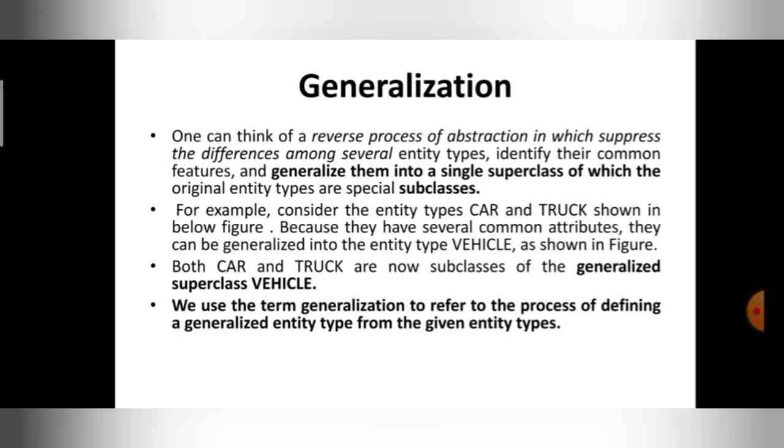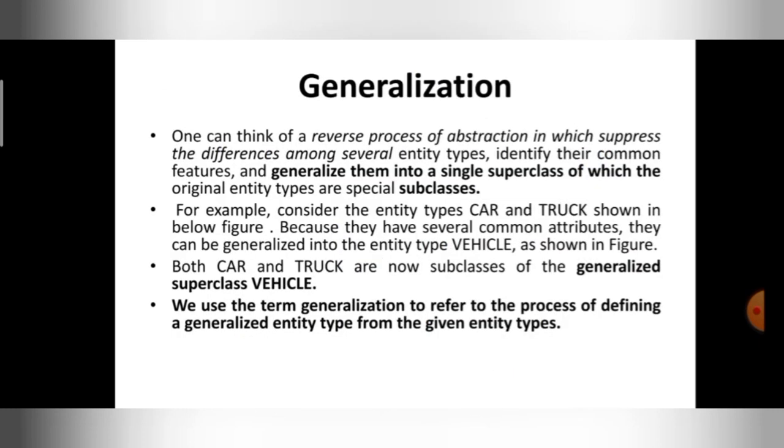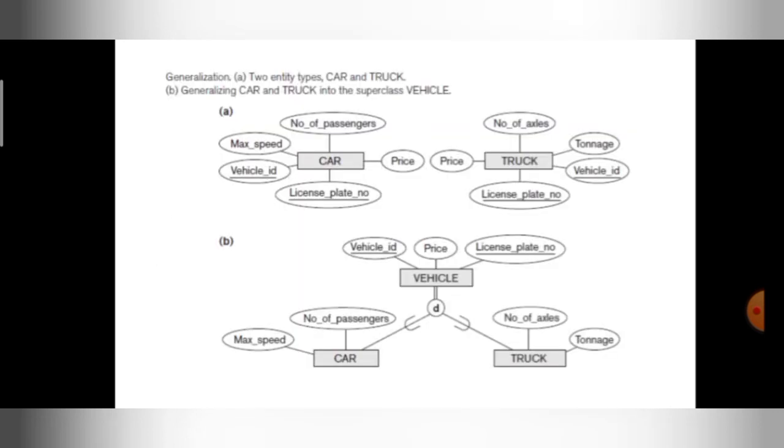For example, it's very simple. See, car and truck. These are two entities. What I told you, generalization means I'm going to group these subclasses into a single superclass based on their general features. So what are the subclasses here?